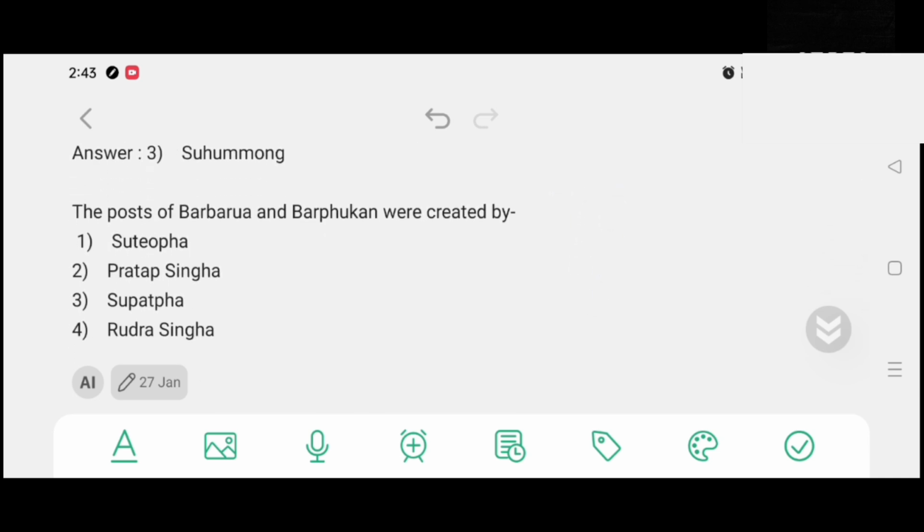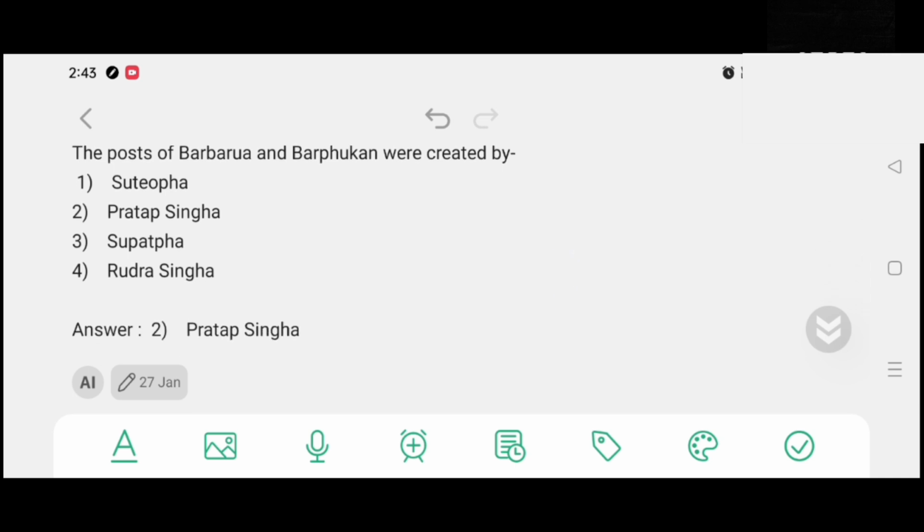The poster Bolburo and Bolfukonn were created by option number 1, Suthiufa. Option number 2, Pratap Singha. Option number 3, Supatpa. Option number 4, Rudra Singha. And the correct answer is option number 2, Pratap Singha.